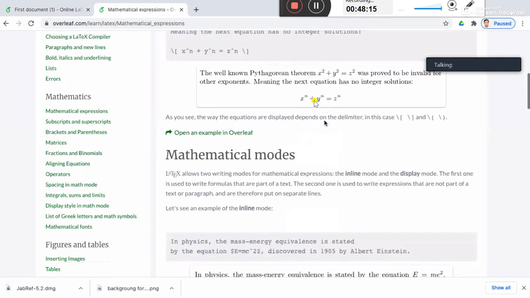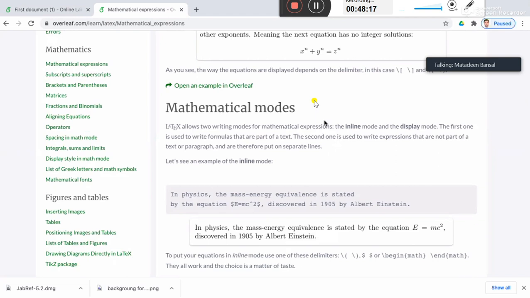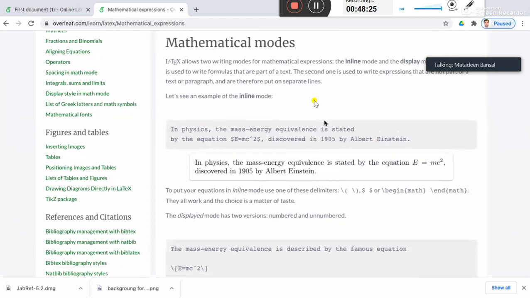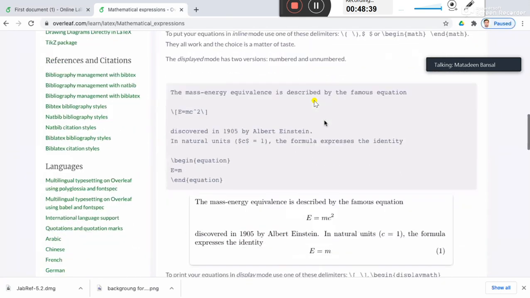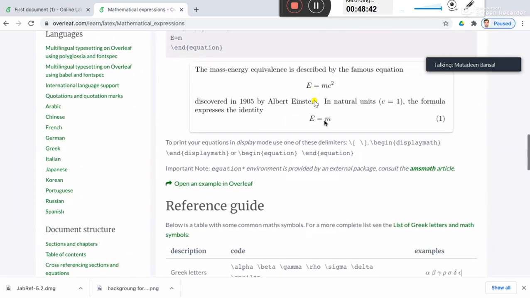Fine. So there are two ways by which you can use the math modes. One is the inline mode, the other one is the display mode, right? For the inline mode, you use either the dollar signs or the backslash parenthesis. For display mode, you use either the $$ sign or backslash square bracket. All right, it's like this.